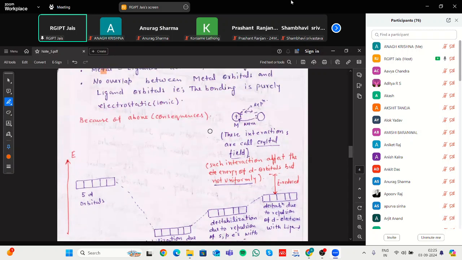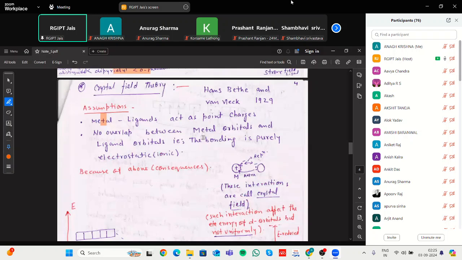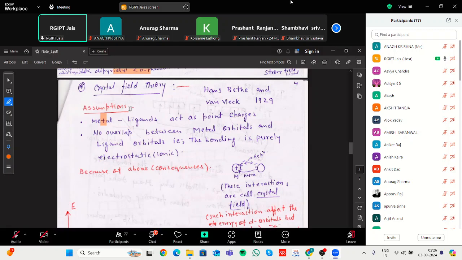That's why it is the theory CFT, crystal field theory. The metal can exist in positive charge or neutral, but the ligand is either negative or neutral. That's why they create an electrostatic attraction, and that electrostatic attraction can split the orbitals into different energy levels.